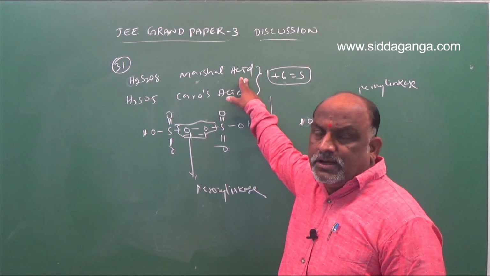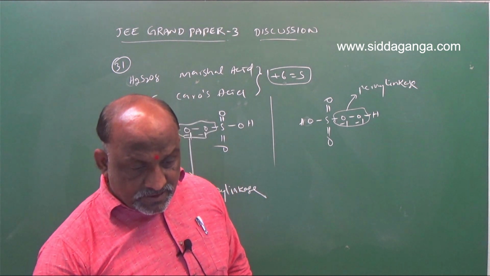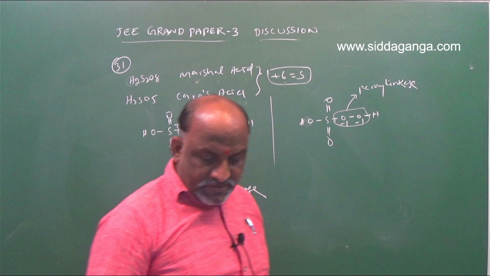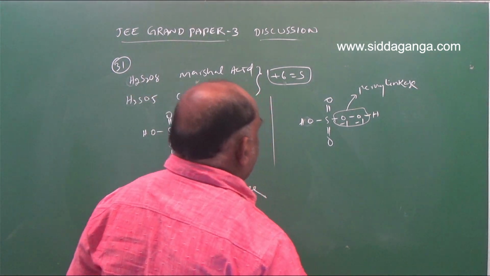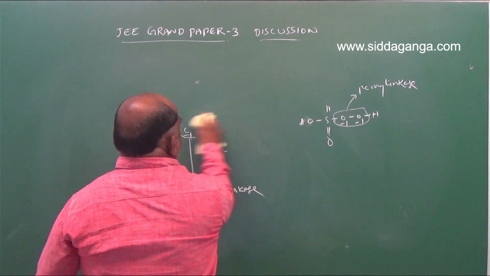Caro's and Marshall acids both belong to the peroxy group. So the wrong option was given in this one. The last statement is the incorrect statement. Clear? And next one, question number 32.